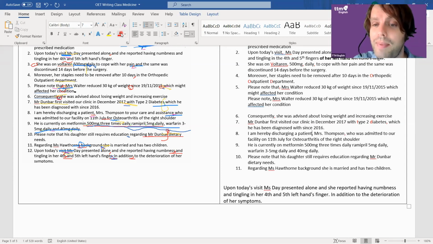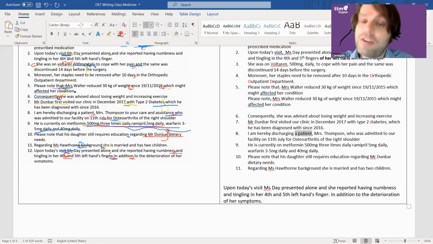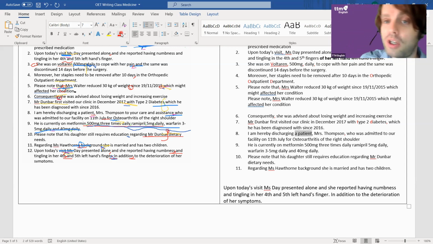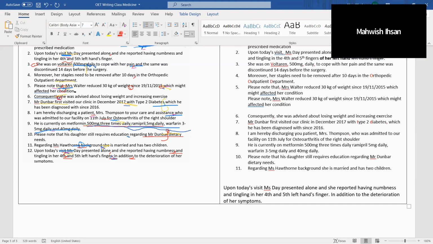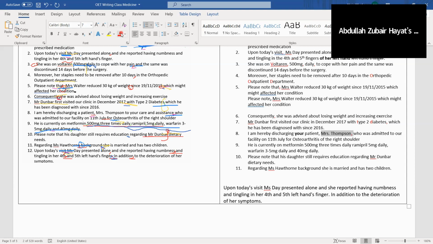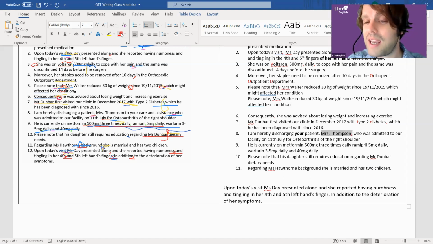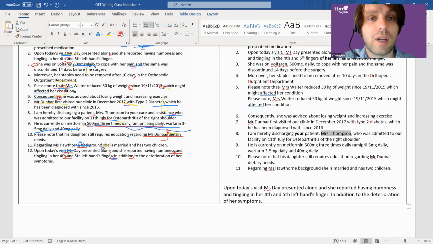Now, can I say "the patient"? Usually no, right? Never, use the name. It means patient. But there's one situation in OET when I think you can. It's when you're writing to a doctor who already knows them. So you might say, "I'm hereby discharging your patient," and then you immediately give the name. As long as the name is next to this, I think it's not bad. The reason why OET don't like "patient" is it sounds cold and unfriendly. They're human beings, they're not patients, that kind of thing.